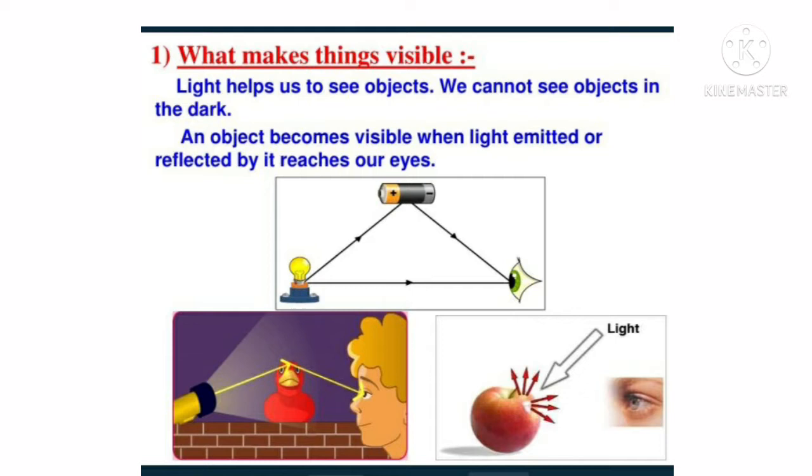So, what makes things visible? As light helps us to see objects, we cannot see objects in the dark. An object becomes visible when light emitted or reflected by it reaches our eyes.